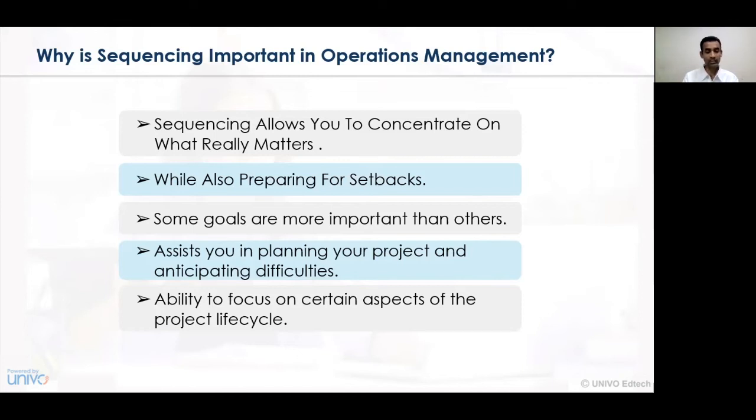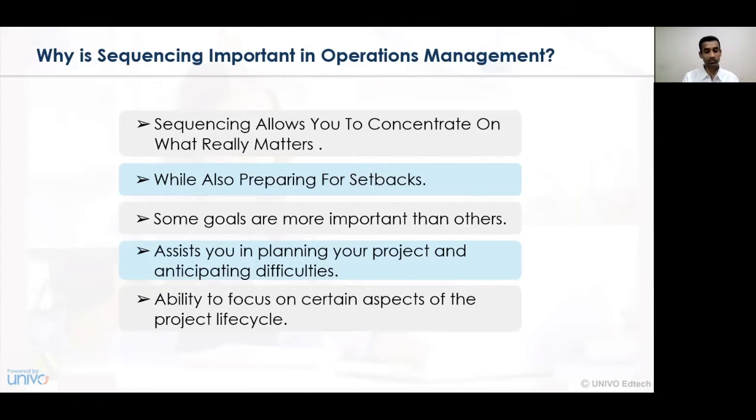Some goals are more important than others. As we have seen, in the first step we have to prioritize what activity needs to be concentrated on. On the basis of the prioritization of activities, we also need to understand what the goals of the organization are, how the short-term goals as well as the long-term goals of the business organization can be achieved, and what importance should be given to which goal as per the arrangement made either by the top management or by the strategic management, assisting in planning your project and anticipating the difficulties.